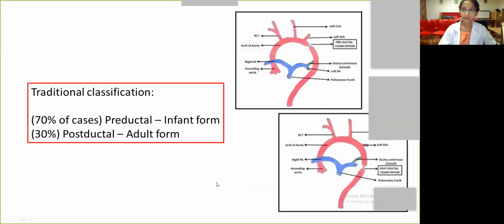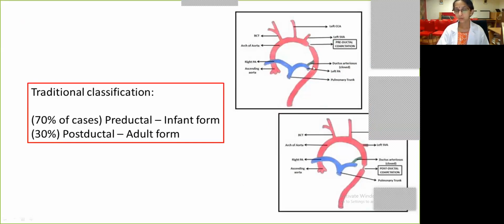Initially, we had this traditional classification of the preductal and postductal, which is not commonly used now, and we use the word juxtaductal. The preductal form was where the coarctation was proximal to the ductus arteriosus, and the postductal means it was distal to the ductus arteriosus.